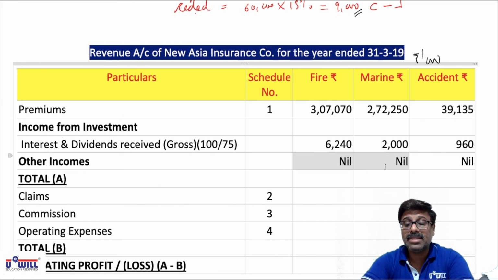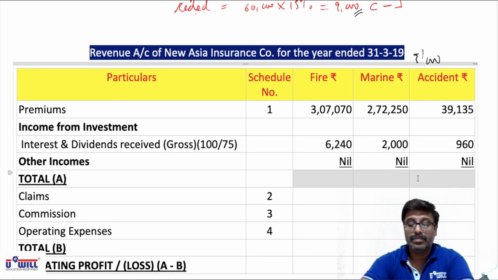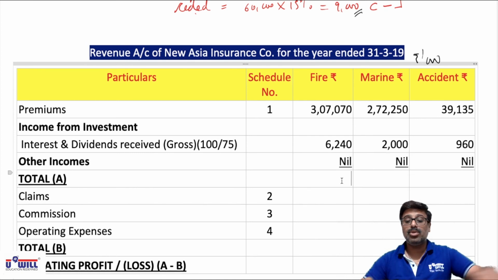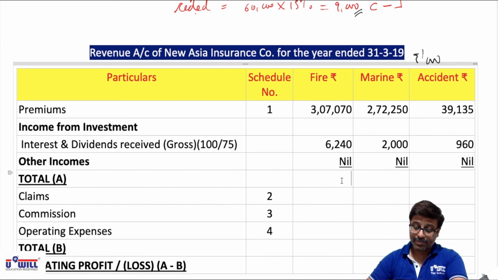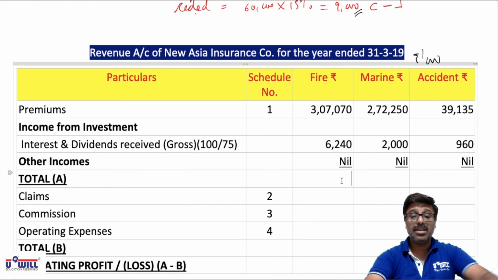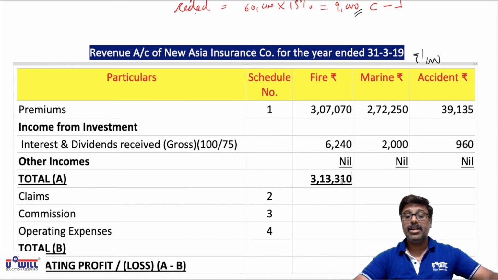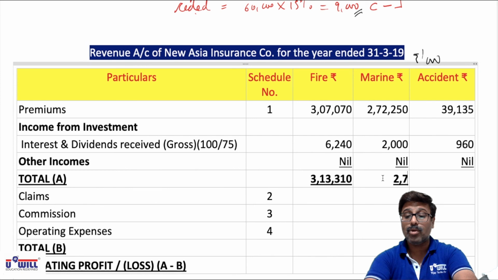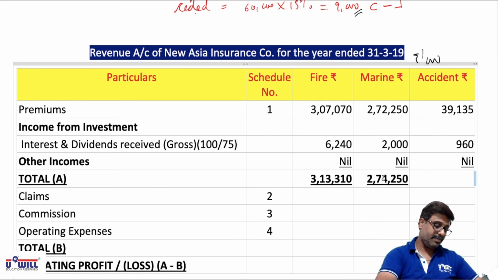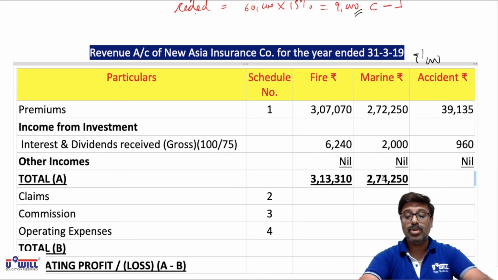Now all other items have been recorded, so total can be obtained over here. 307,070 plus 6,240, that comes to 313,310. Then 272,250 plus 2,000, that comes to 274,250, and 39,135 plus 960, that comes to 40,095.